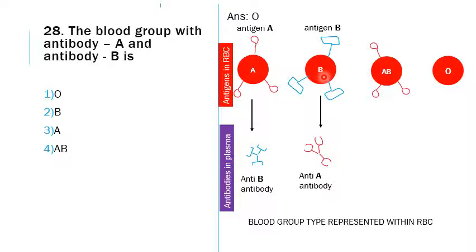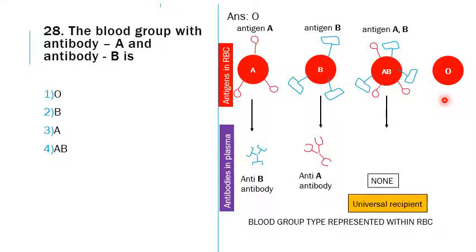If the blood type is AB, they will have the antigens for both A as well as B. So they will have no antibodies in their blood, and because there are no antibodies in blood, they can easily receive blood from any of the 4 blood groups, A, B, AB or O, at times of urgent need. So they are otherwise called the universal recipients.